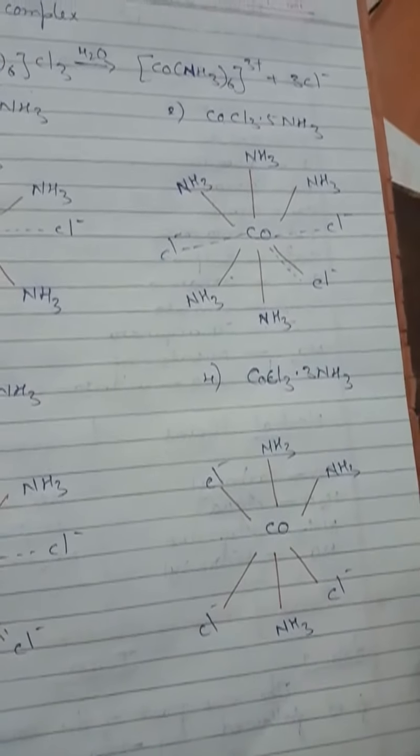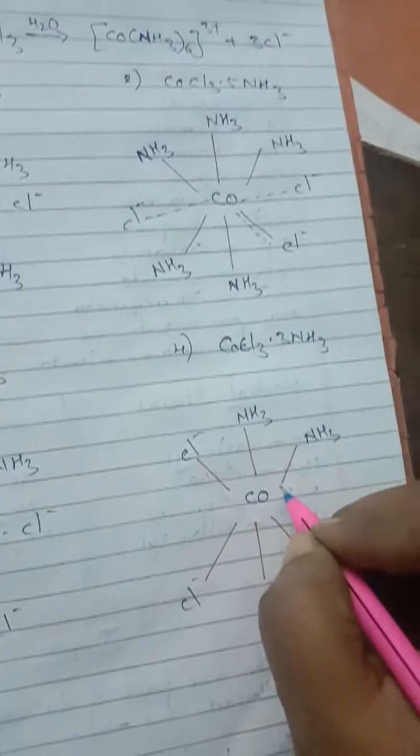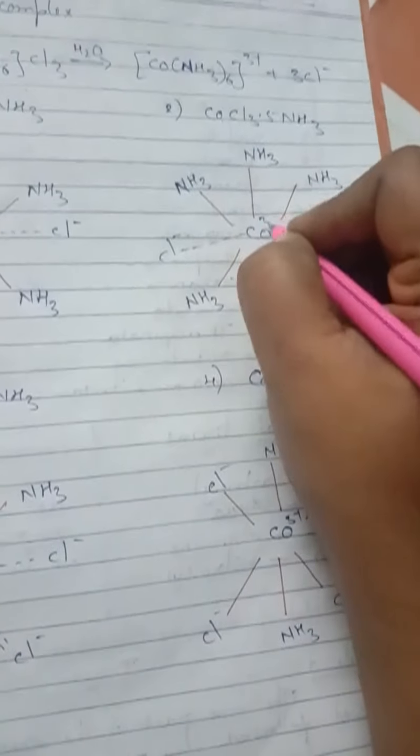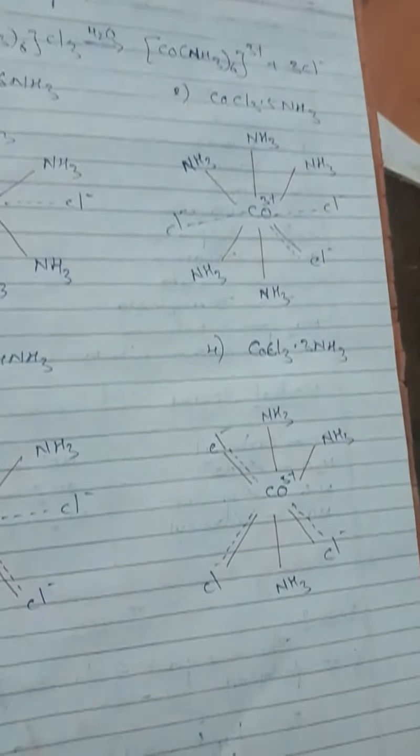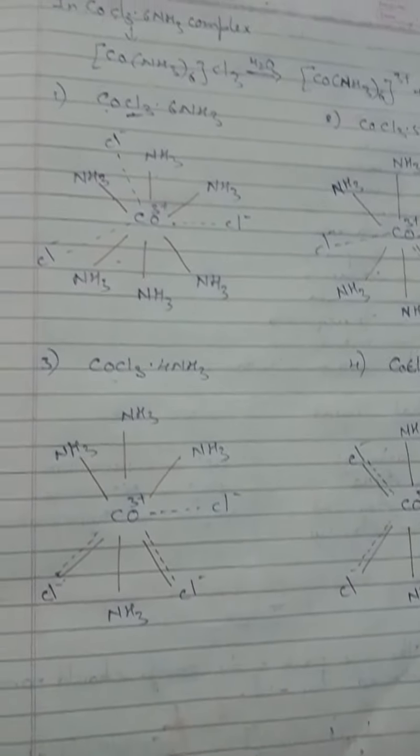Yes. So here also 3 plus. These chlorines will be satisfying both primary valency and secondary valency. Clear? The structure will be like this.